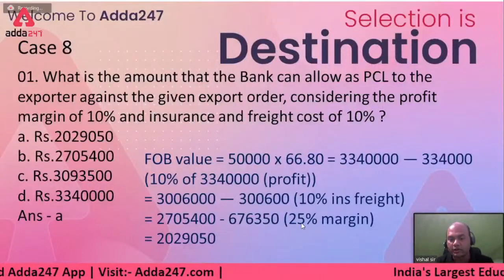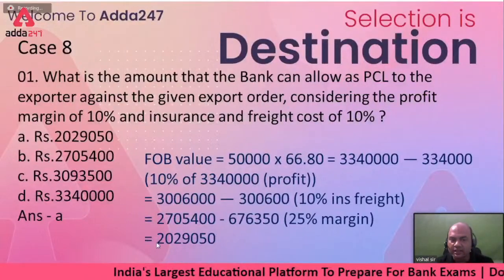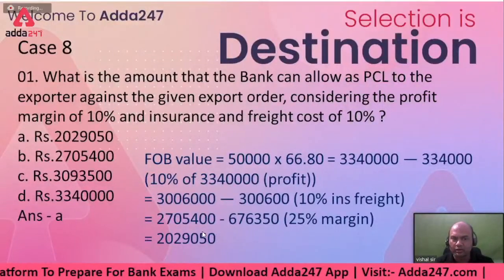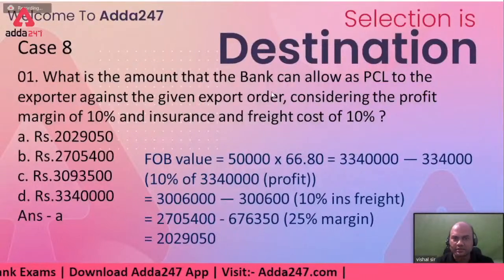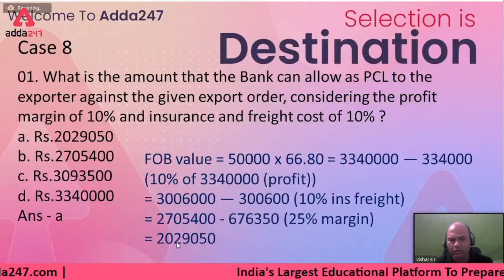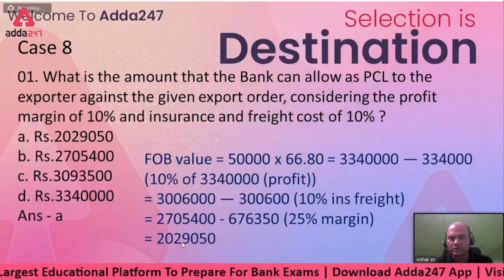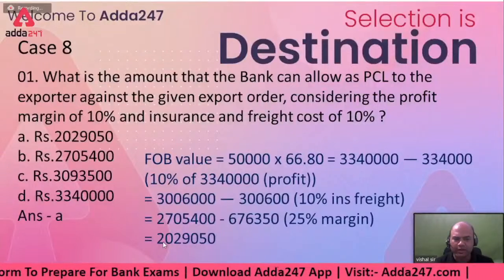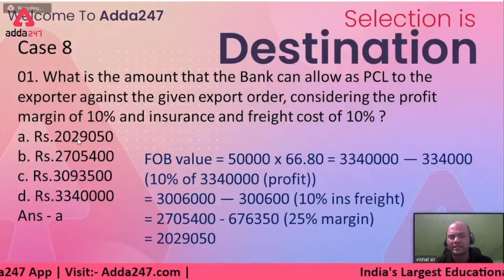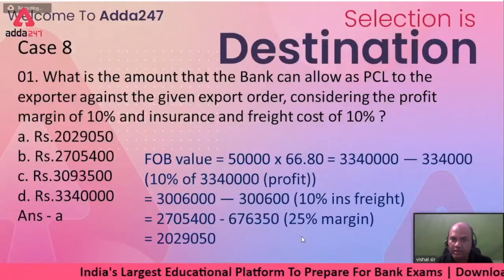So this I'll again deduct, 25% margin. So what do I get? 2029050. This is the pre-shipment finance or packing credit which I'll be sanctioning to that guy. Okay, so this is my answer. Bank will allow a PCL of 2029050, that is 20 lakhs 29,000 it is. So this much bank will sanction as a PCL. Got this case? Very important case.